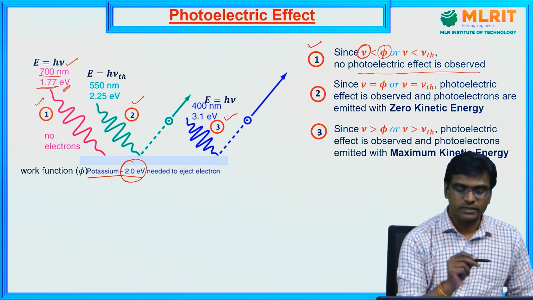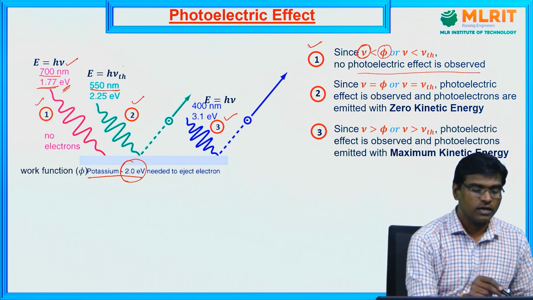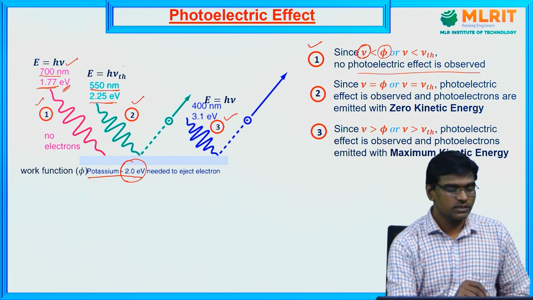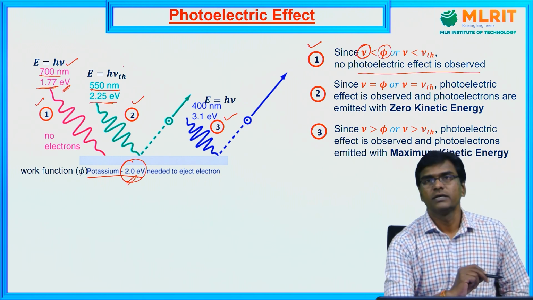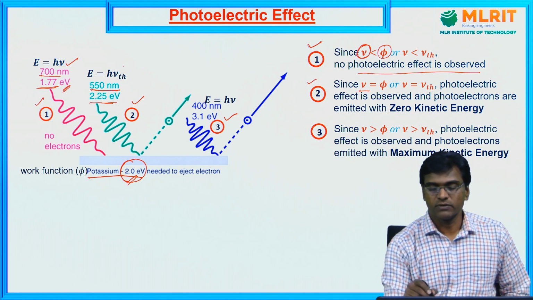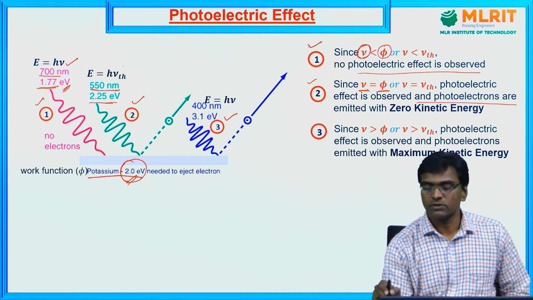Now in the second case, what are we doing? We are shining green light, whose photon energy is 2.25 electron volts, which is a little higher than the work function of this material. Here the incident photon energy is equivalent to the work function of the metal. So what happens? The photoelectric effect is observed, and the emitted electrons will have nearly zero kinetic energy.